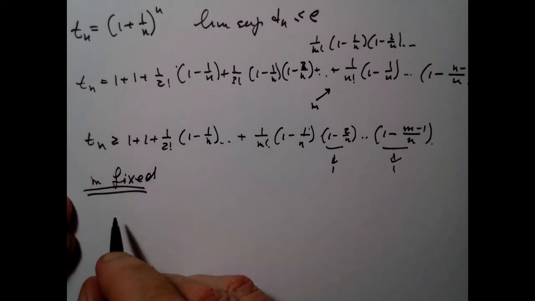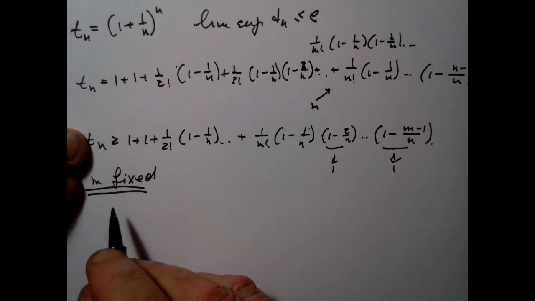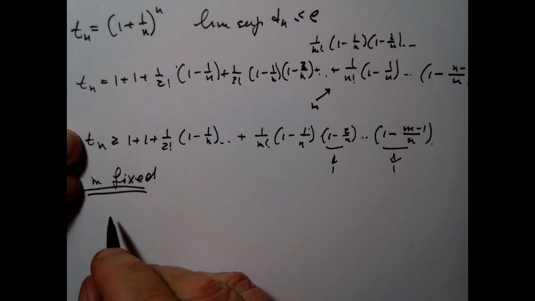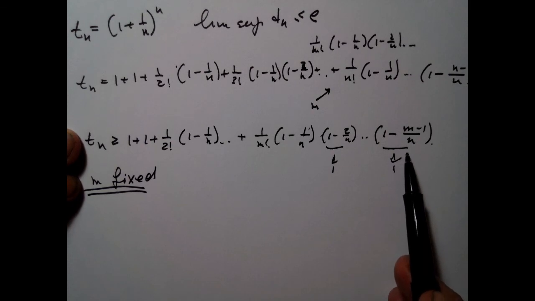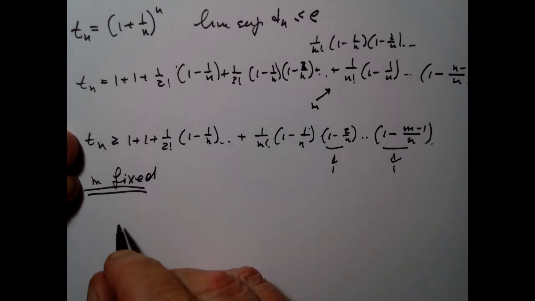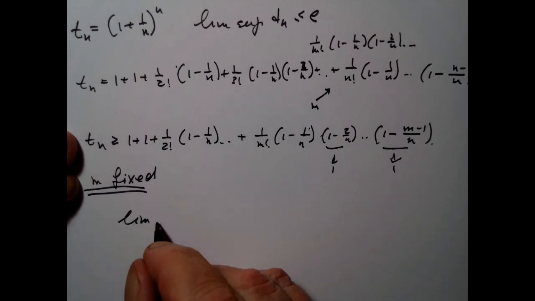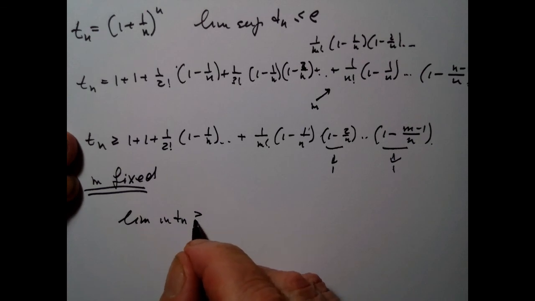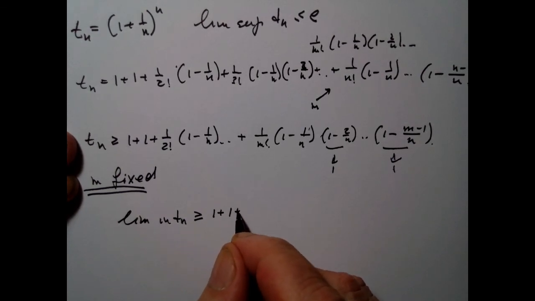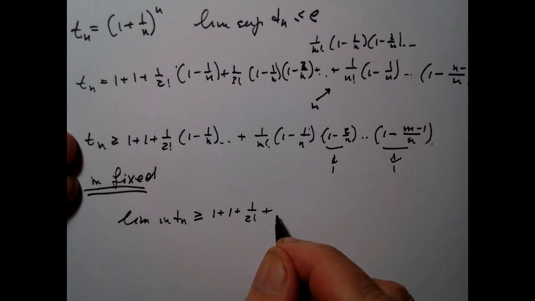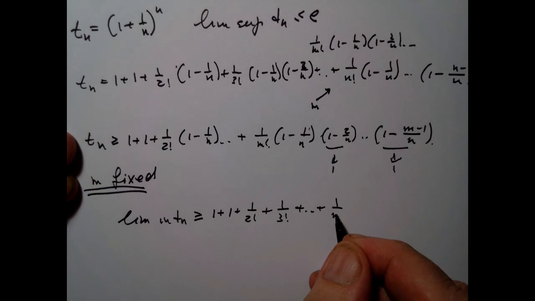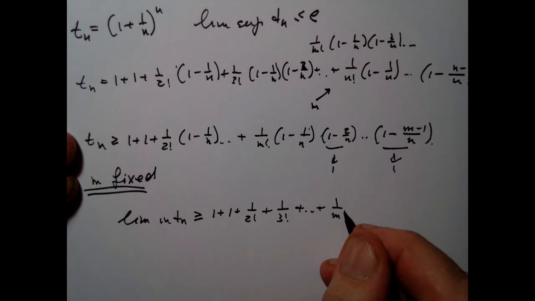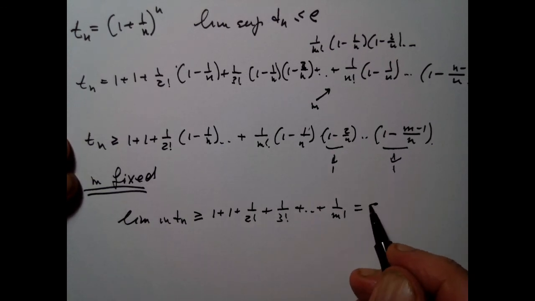So my conclusion is that if n tends to infinity, then the limit of Tn will be greater or equal than this thing. And in fact, I'm going to say even more: the lim inf of Tn must be greater or equal than 1 plus 1 plus 1 over 2 factorial plus 1 over 3 factorial plus etc. plus 1 over m factorial. Agree?